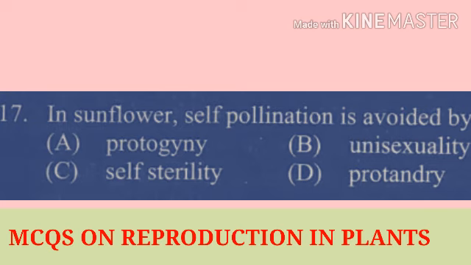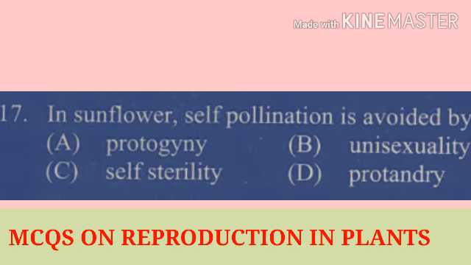D, protandry. Option number 1 or A, protogeny, it means that the gynoecium develops or grows first. Option number B, unisexuality, it means that in the flowers only one of the male or female gametes is present.